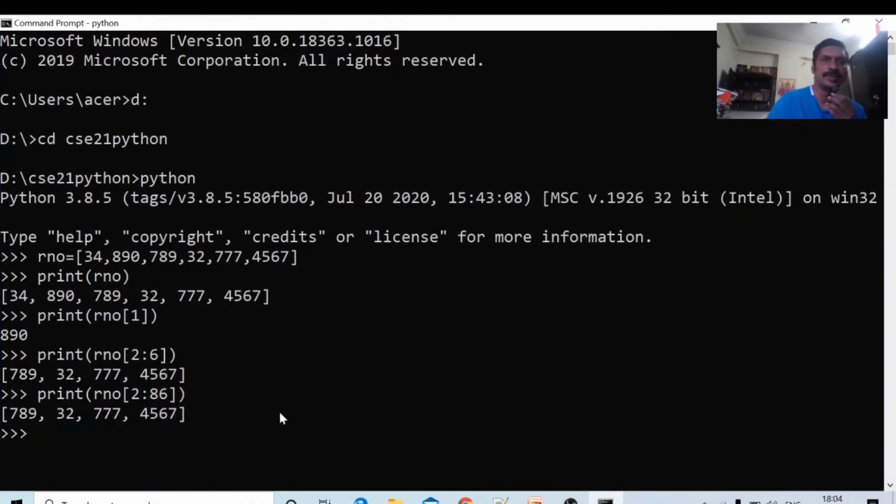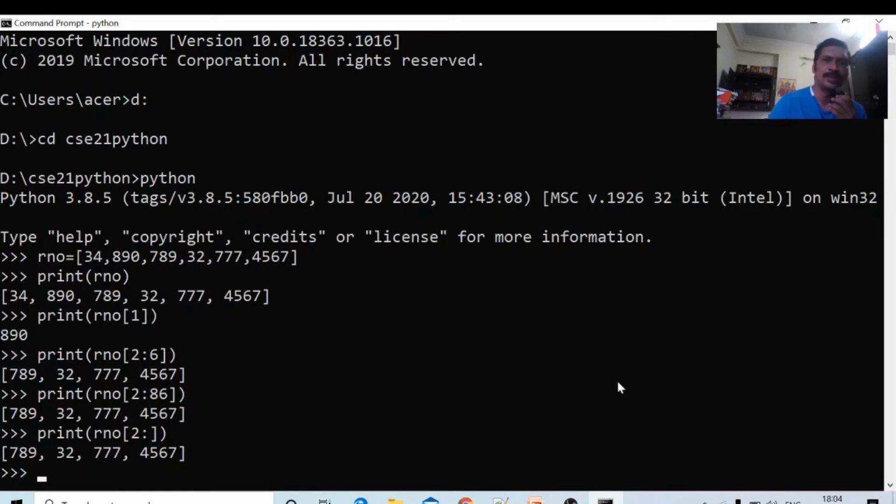Okay, all the elements will be printed. Once again, from index 2 onwards, all elements will be printed. Colon, that is the slicing operator. Here, the slicing operator is used from a particular element to all other elements of the list.